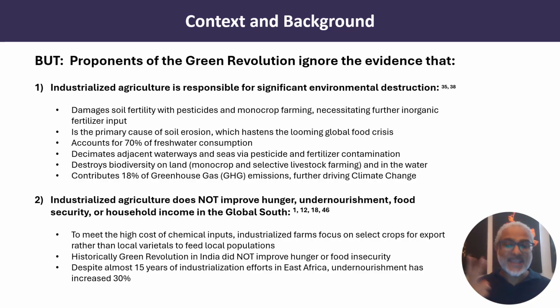The second lesson is that industrialized agriculture indeed does not improve hunger, undernourishment, food security, or household income in the global south. To meet the high costs of chemical inputs, industrialized farms typically focus on select crops for export rather than the local varietals to feed local populations. Historically, the Green Revolution in India did not improve hunger or food insecurity, and despite almost 15 years of industrialization efforts in East Africa, undernourishment has risen 30%.